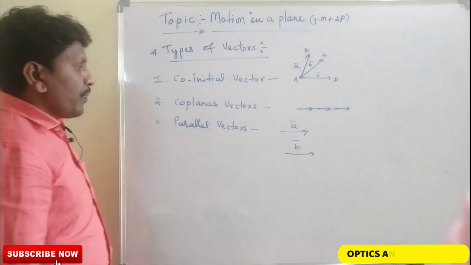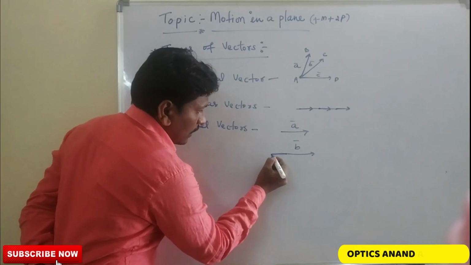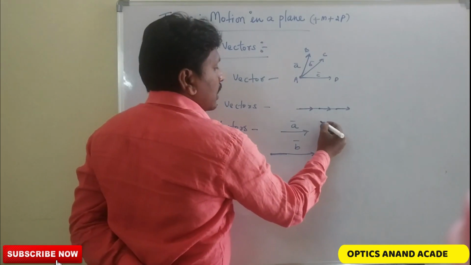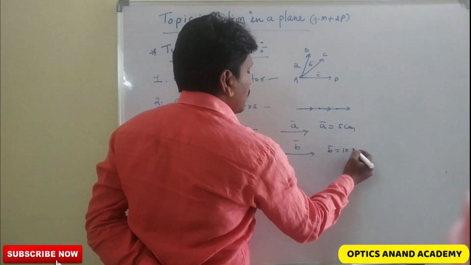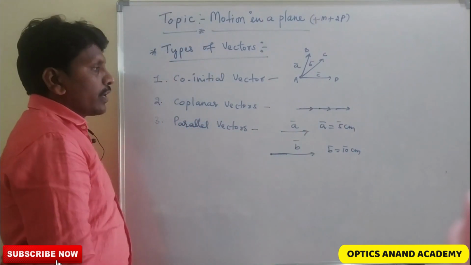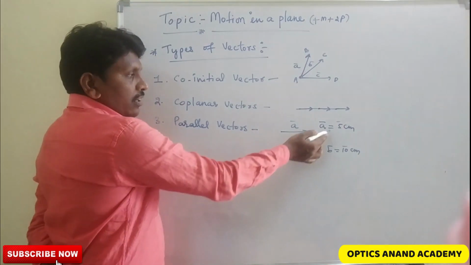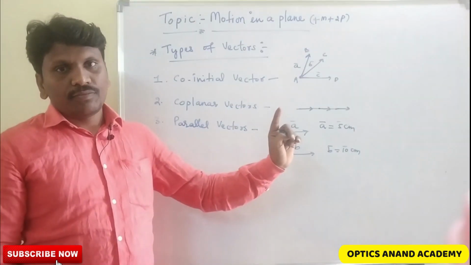For example, I am taking like this. Let us consider A bar is 5 centimeter and B bar is 10 centimeter. Here A bar is 5 centimeter, B bar is 10 centimeter, which are not equal to each other even though they are in the same direction.